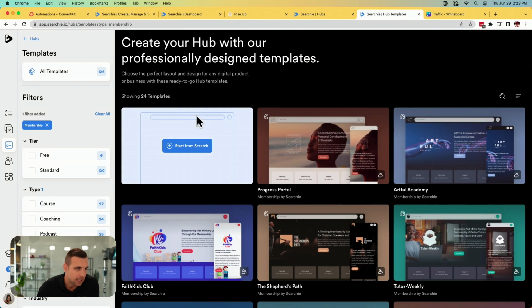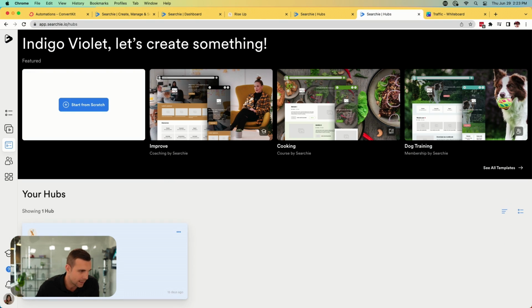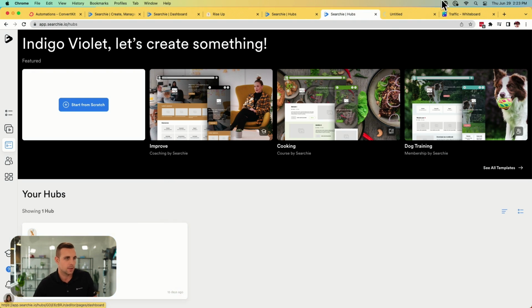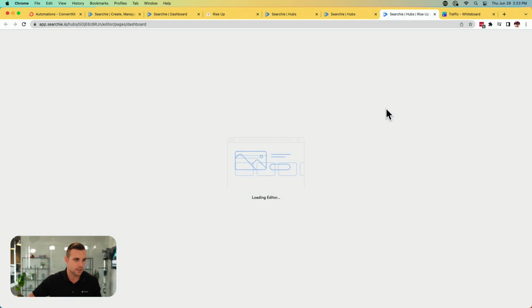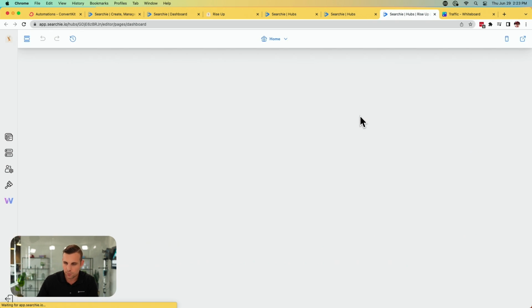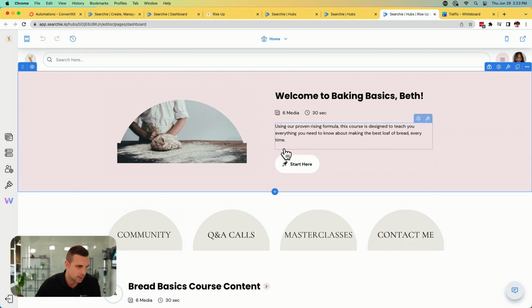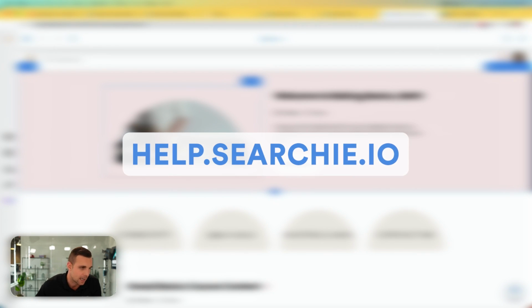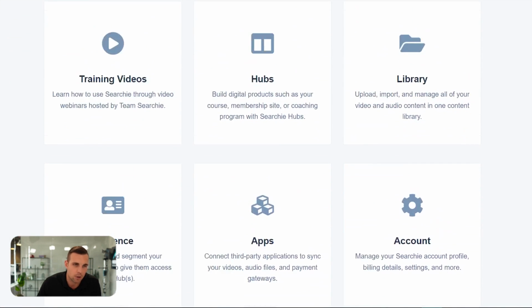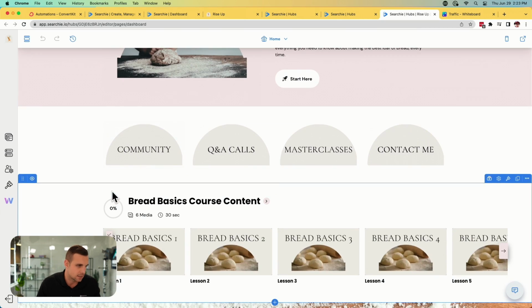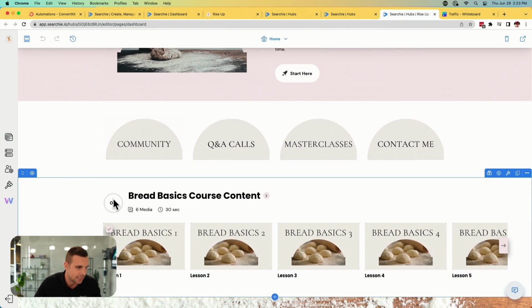So these templates are a huge, huge time saver. And we've already used one here to build this little Rise Up Hub. So I'm going to show you what this looks like. And I'm not going to walk you through the whole process of building out the hub because we have some incredible tutorials on how to do that on the website. So just go to help.searchie.io and you'll see tons of great articles and walkthroughs of how to set this all up for yourself. But it's really quick and easy.